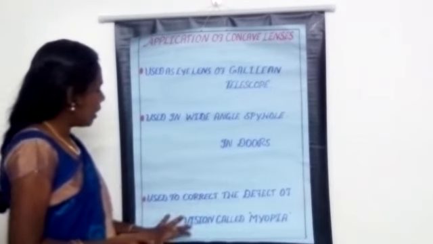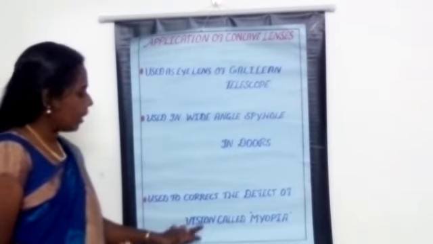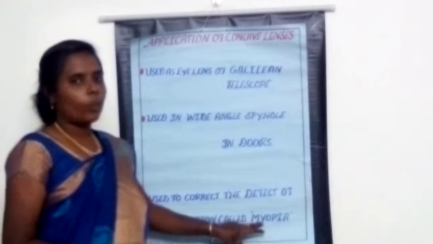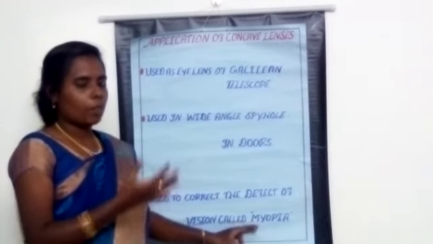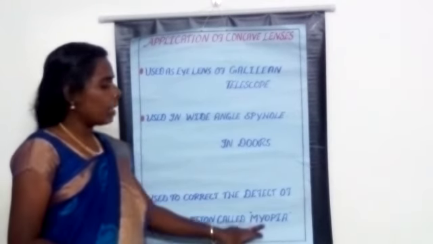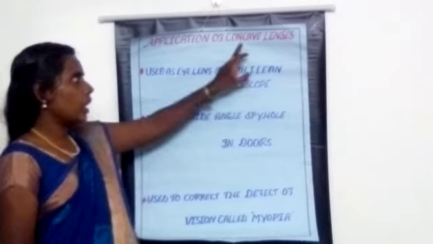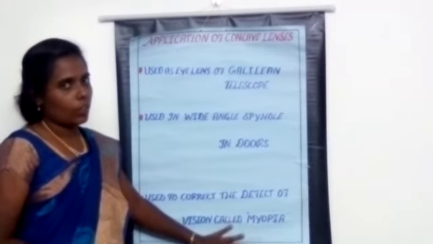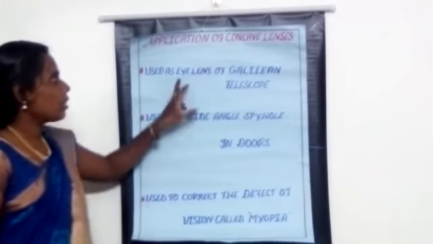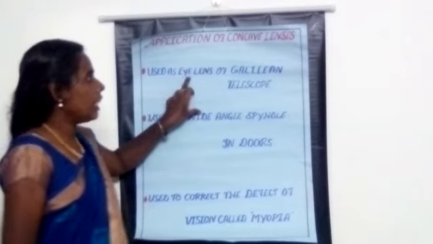The next one is that it is used to correct the defect of vision called myopia. As I already told, different types of defects are there. This one is the short sight problem. Myopia can be corrected by using concave lenses. So these are the uses of concave lenses. The first one is its use in the Galilean telescope.